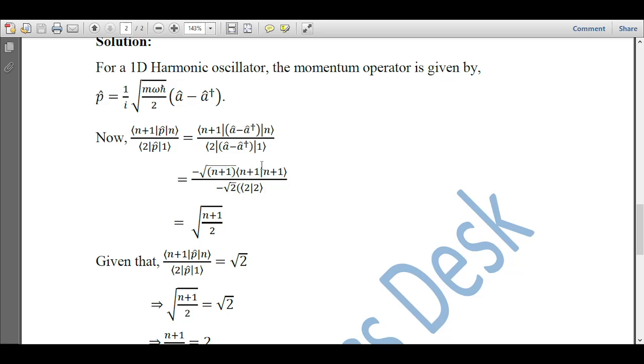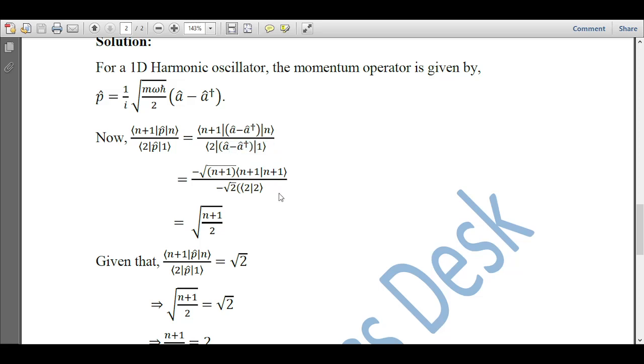So here it was 1, so the vector changes to 2 and the eigenvalue changes to under root 2, and again the minus is here. If we operate a cap on ket 1 we get 0, and when this 0 combines with the bra 2 it gives 0, since these are orthogonal states, so I have not written that here. I have only written the result of operating a dagger.